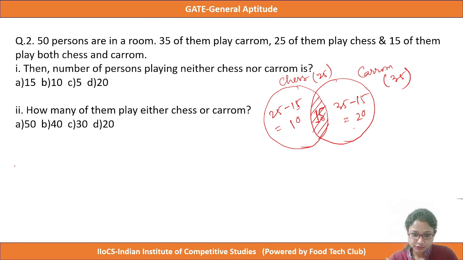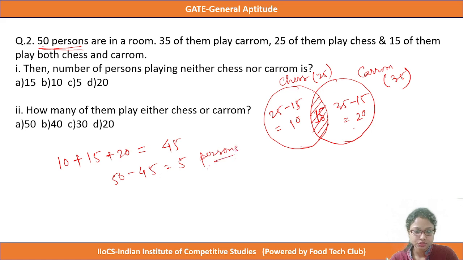So if we sum all those three sections, that is 10 plus 15 plus 20, we get the total number of players, that is 45, and the total number of people is 50. So the remaining people are 50 minus 45 equals 5. That means 5 people play neither chess nor carom. Okay, got it.